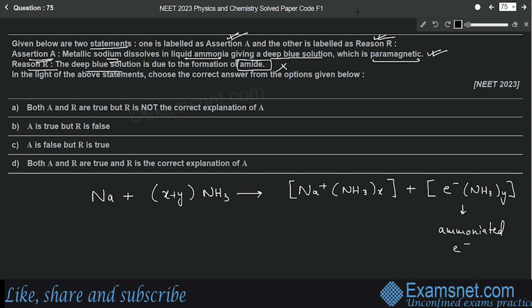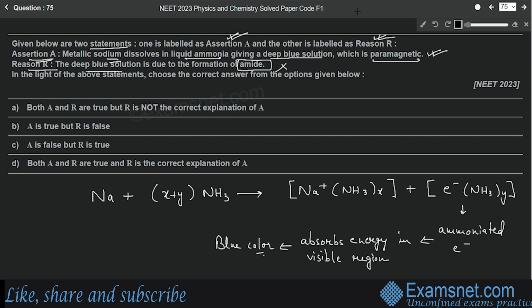This ammoniated electron is responsible for the blue color of the solution. Why? Because it absorbs energy in the visible region of light and imparts blue color to the solution. Blue color. Also it is paramagnetic in nature.